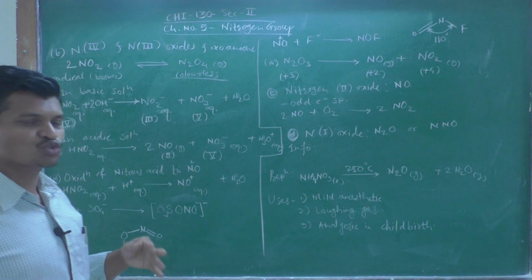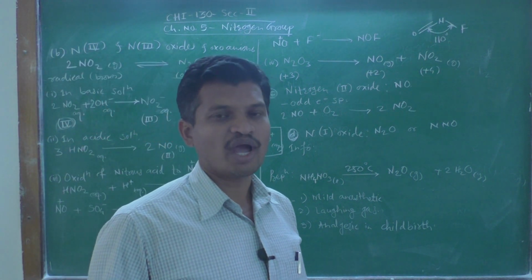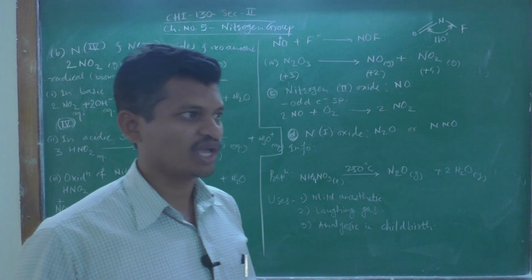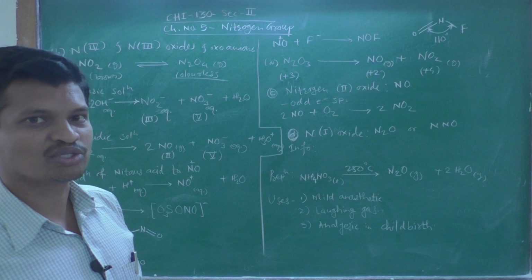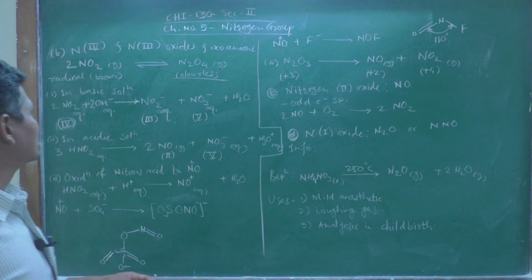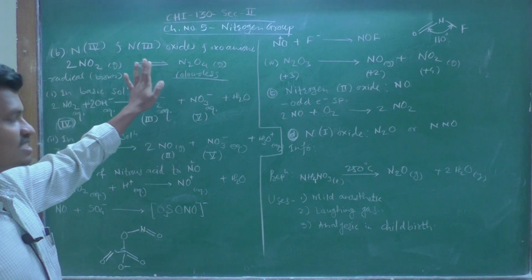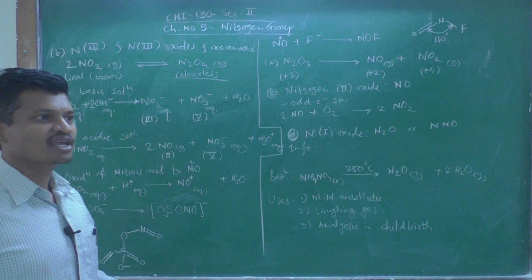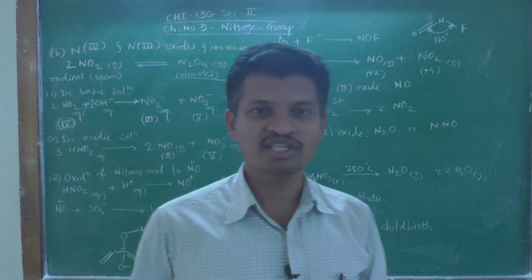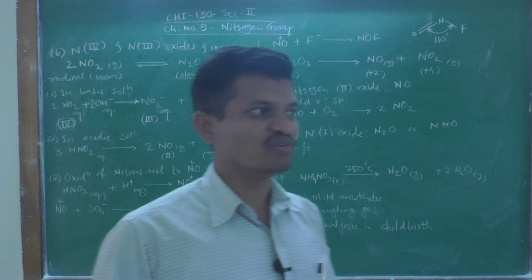This plus 4 oxidation state has two oxides of nitrogen, that is NO2 and N2O4, that is nitrogen dioxide and dinitrogen tetroxide. Both of these oxides are gaseous in state, but they exist as an equilibrium mixture with each other.